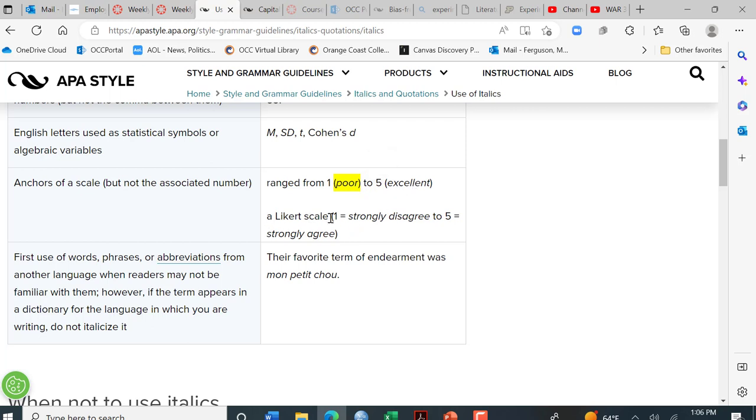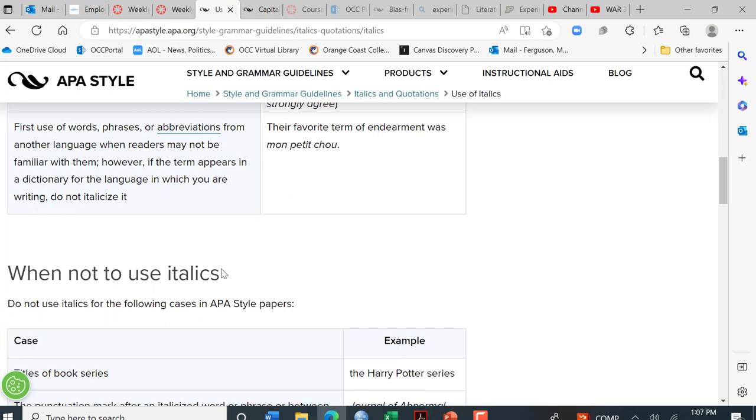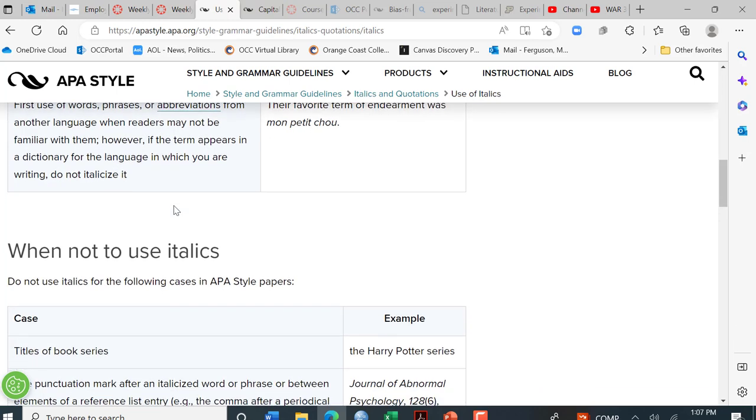Here, the Likert scale, the entire thing is put in parentheses, but note the number and the equal sign is not italicized, yet the anchors of the scale, strongly disagree to strongly agree, are. Now there's some other cases where you might italicize words from another language, but you need to make sure that it's not something that's also used in the English language, that it is a foreign language.